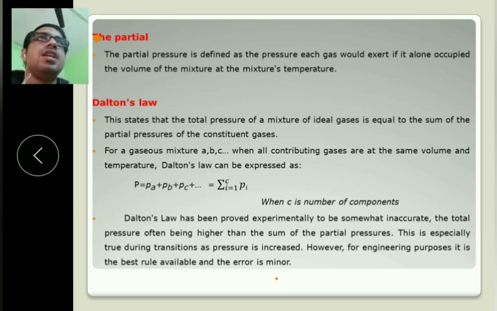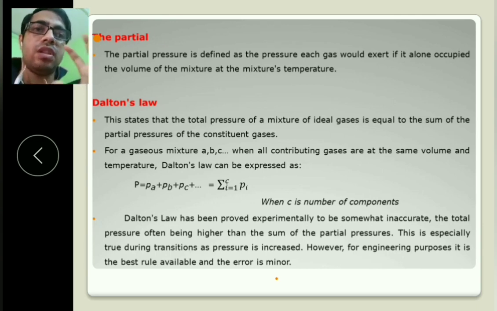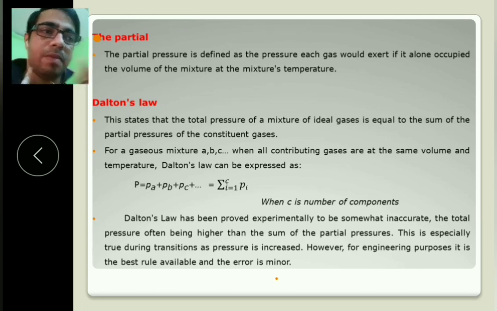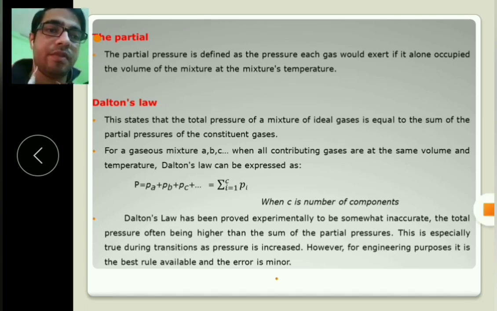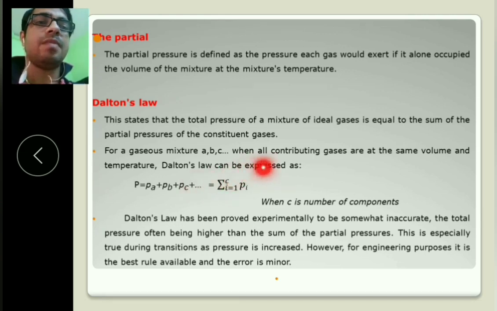Suppose A, B, C three components are present with the same volume, and each has a pressure of 1 atmosphere. So the total pressure in that volume would be 1 plus 1 plus 1, so 3, this way. Partial pressure means the individual's pressure, right? And the A, B, C components each have an individual pressure.